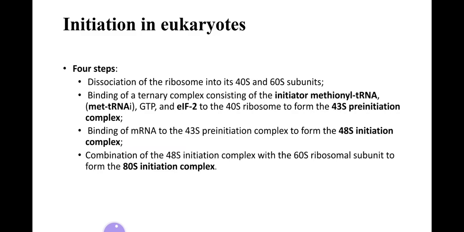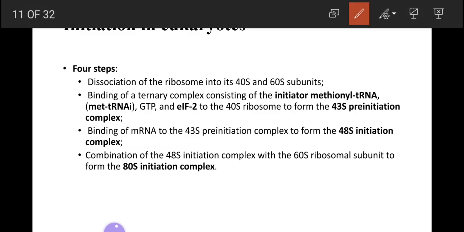In the eukaryotes, there are 4 steps. First of all, the ribosomal structure is separated into the 40S and 60S subunits. Then there is the formation of the 43S pre-initiation complex. In the 43S pre-initiation complex, the initiator methionine transfer RNA is not formylated. The formylation is only in the prokaryotes.